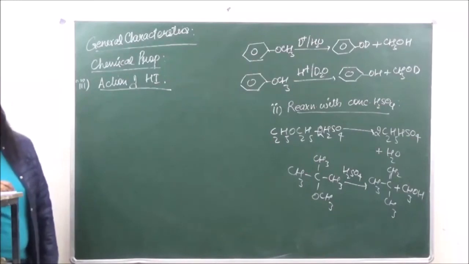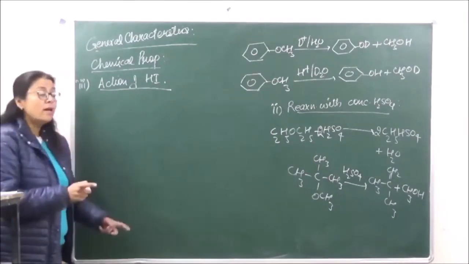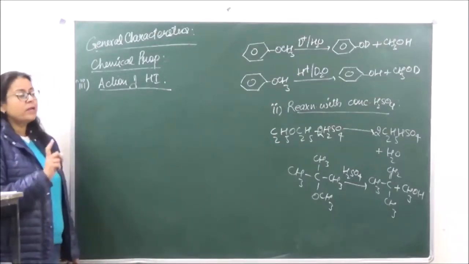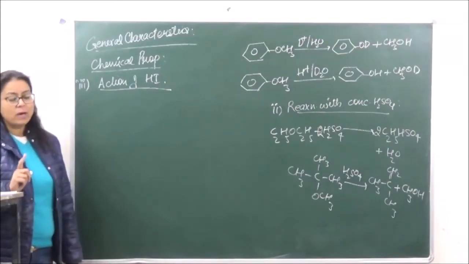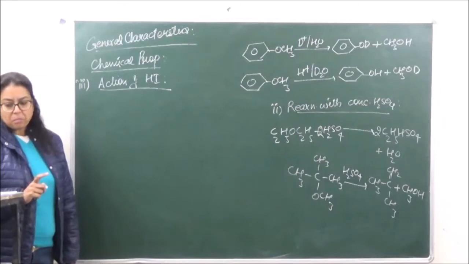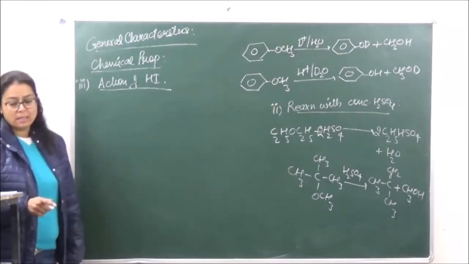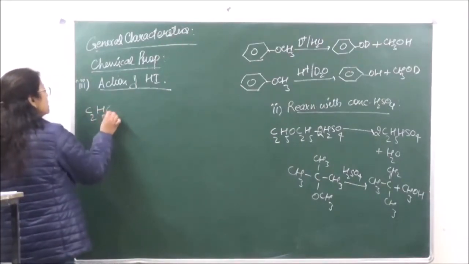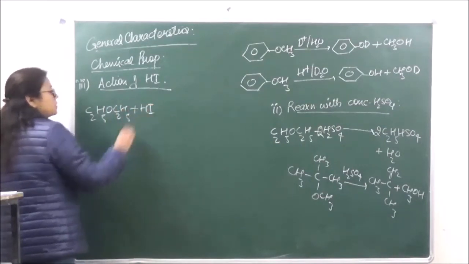In case of mixed ethers, halogen atom will attack at the smaller alkyl group. Please remember this. Whenever we are going to take mixed ethers, the halogen atom is going to attack the smaller, less complex alkyl group. So first of all, we will take an example of this.